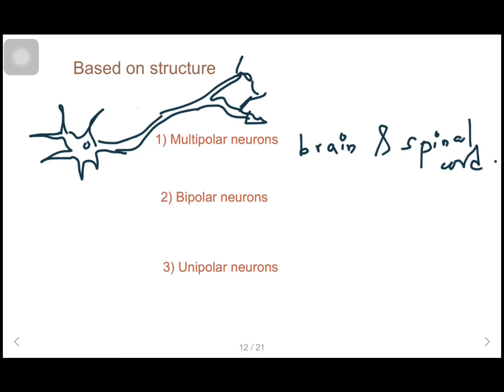The next one is the bipolar neuron. Bipolar neurons are only associated with afferent impulses. They have a single axon projecting from one end of the cell body and a long dendritic tree extending from the other end. We can see this type of neuron in the retina of the eye.